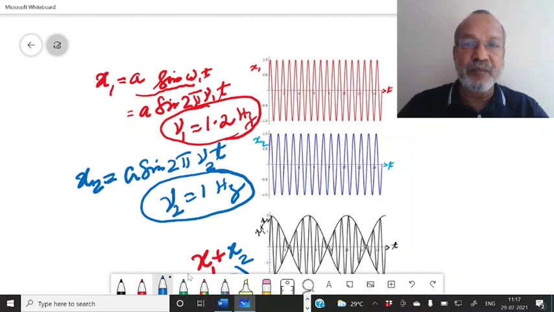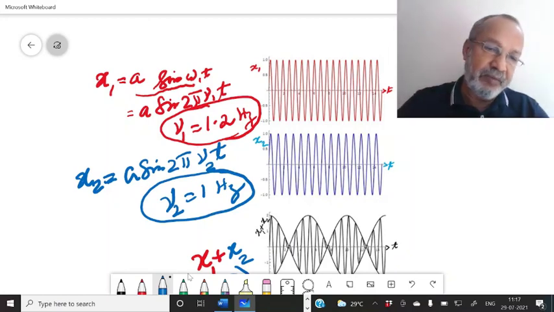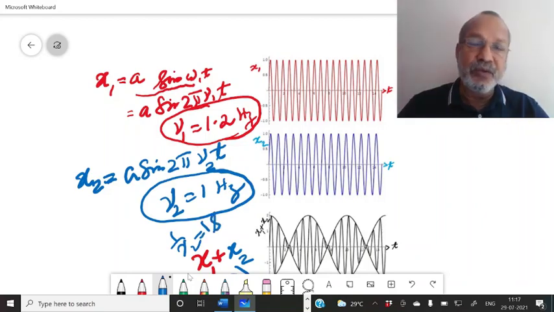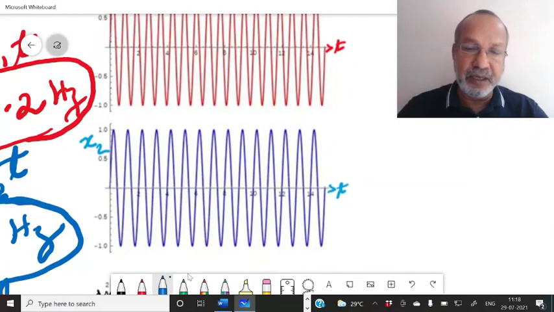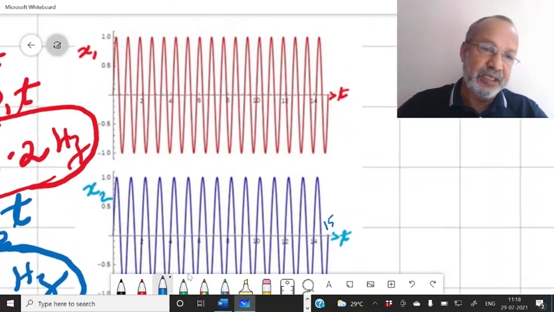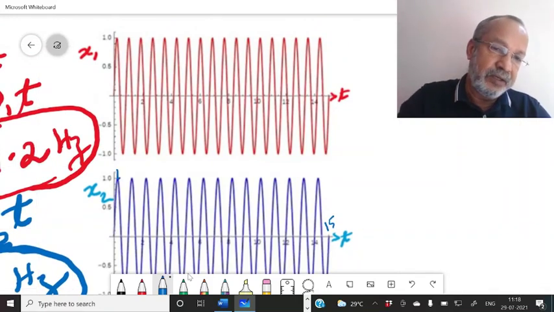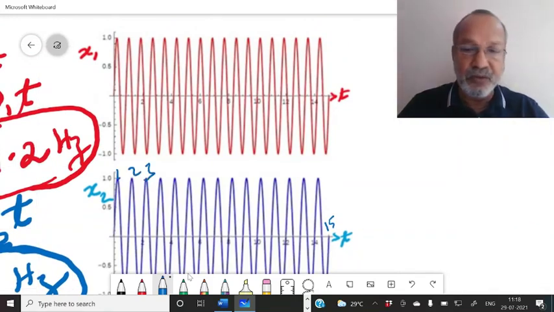That is 1 oscillation per second. So time period will be 1 by nu 2. That is equal to 1 second. So in 1 second there will be 1 oscillation, and here you can see in the second diagram I have taken time up to 15 seconds. So there are 15 oscillations. Here you can see 1, 2, 3, etc. If you count, then you will get 15 oscillations.